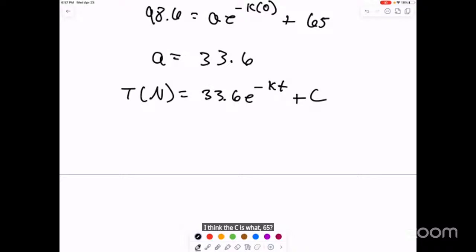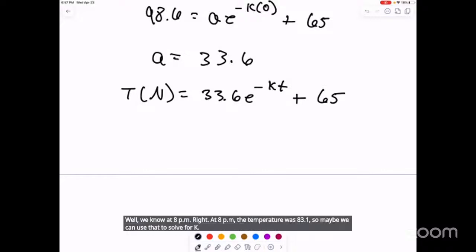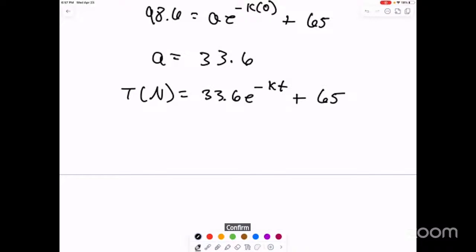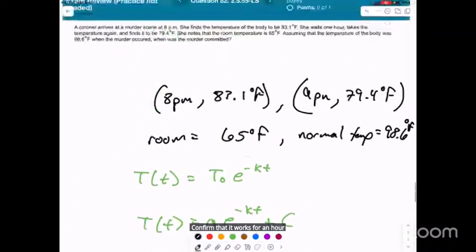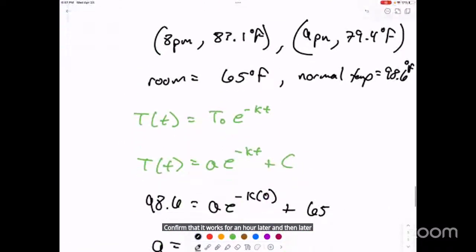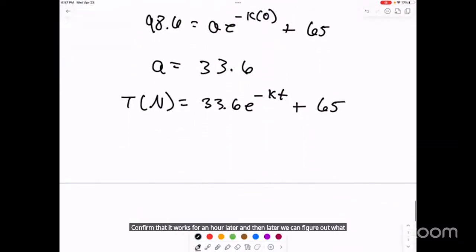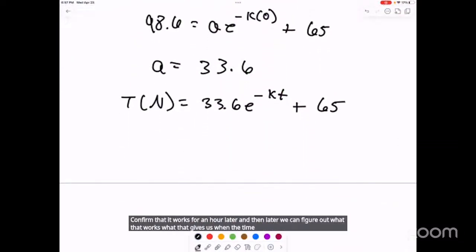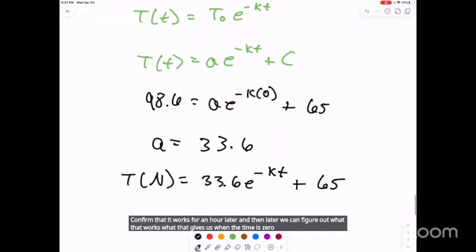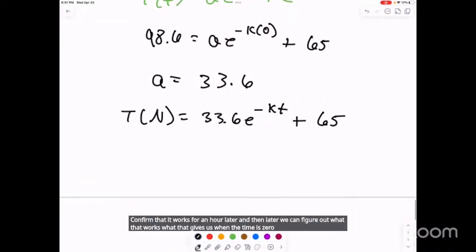Well, we know at 8 p.m. the temperature was 83.1, so maybe we can use that to solve for K. Confirm that it works for an hour later, and then we can figure out what that gives us when the time was 0. Let's see if that works.